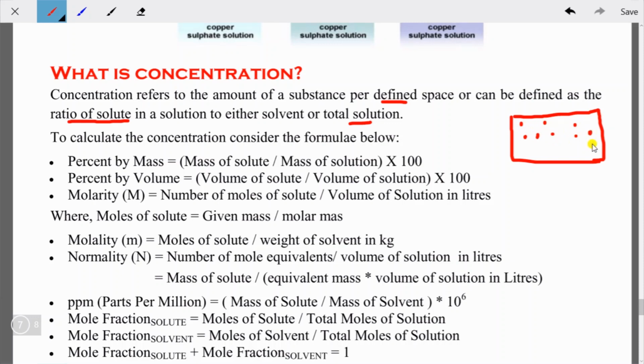so the number is like 1, 2, 3, 4, 5, 6, 7, 8, 9, 10, 11. So here you can see 11 persons standing on an area. Okay, so I can say the population of this area would be 11. If I add more people, then the population would be more, isn't it? So earlier it was 11, now it is 11 plus, isn't it?